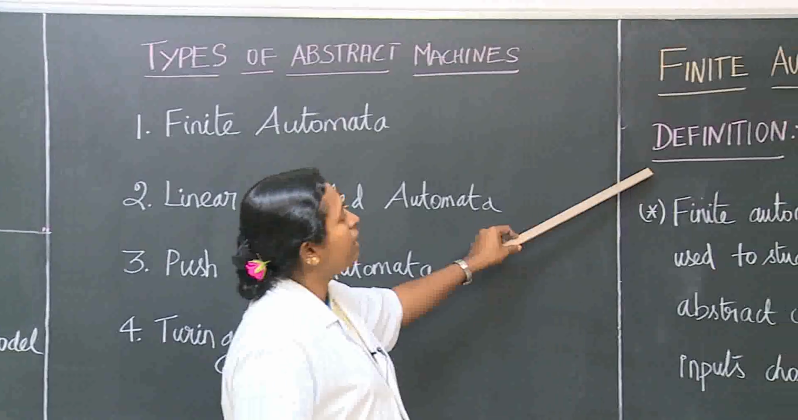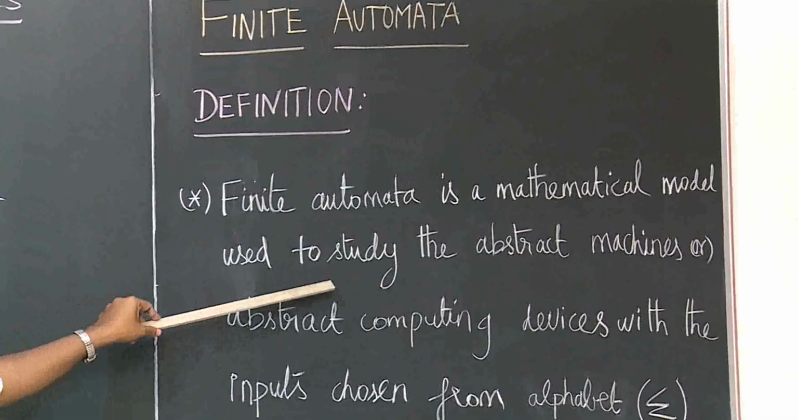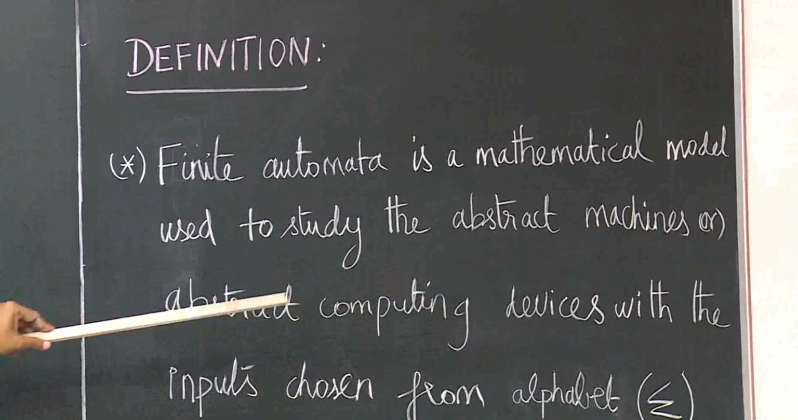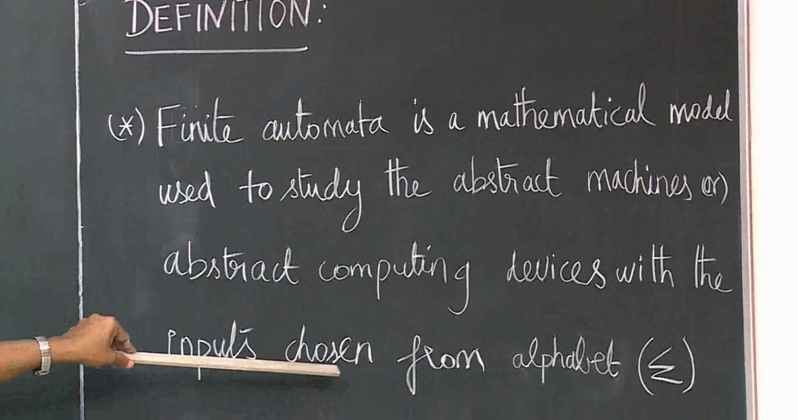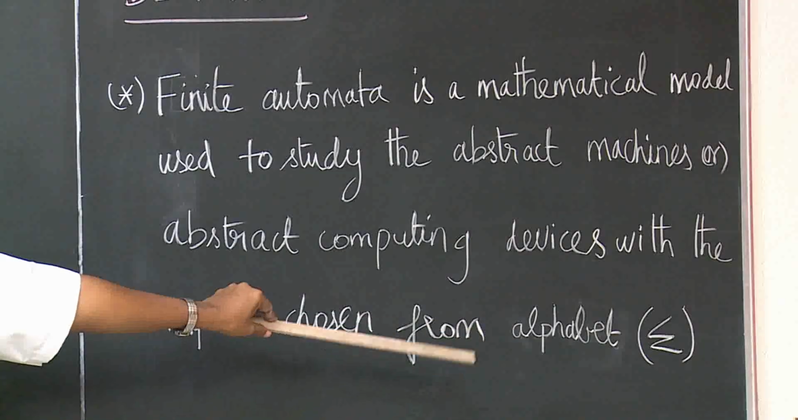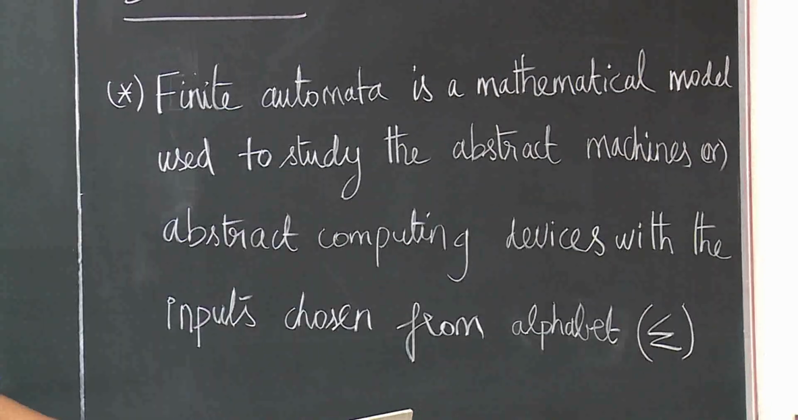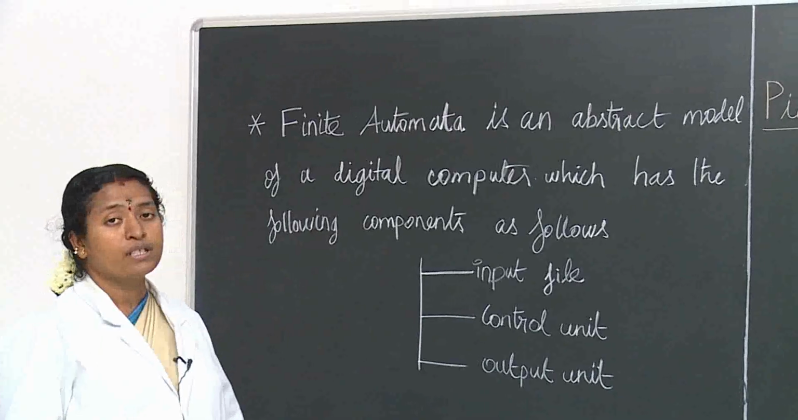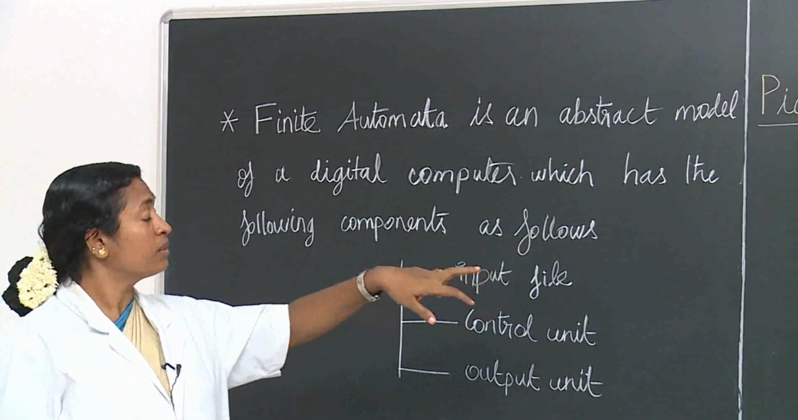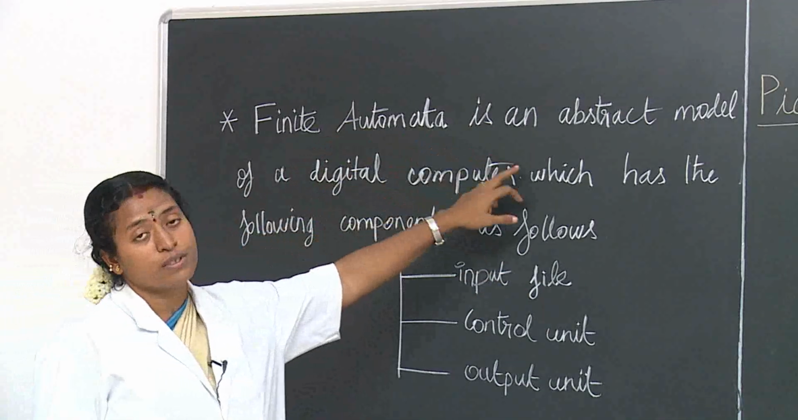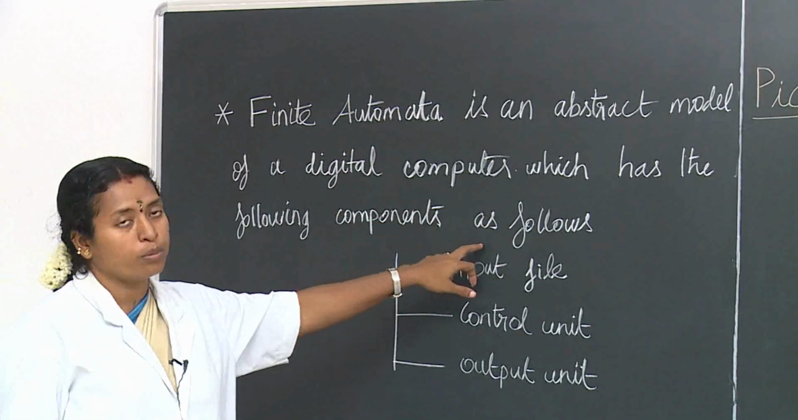Again, the definition for finite automata: it is a mathematical model used to study abstract machines or abstract computing devices with the inputs chosen from the alphabet. We have already seen alphabet sigma, so you will be clear on this, I think. We have seen finite automata, it is an abstract model in definition. Here we see the finite automata is an abstract model of a digital computer which has the following components.